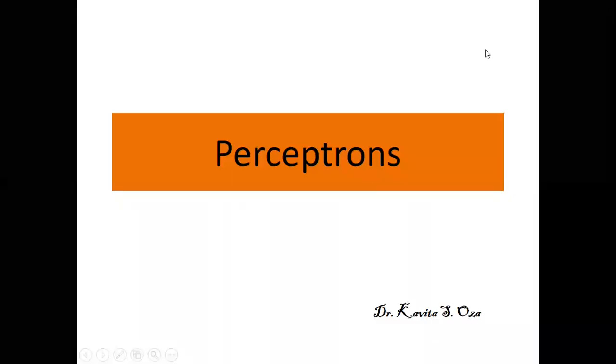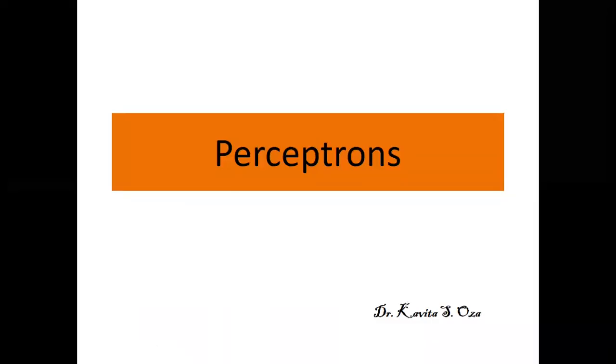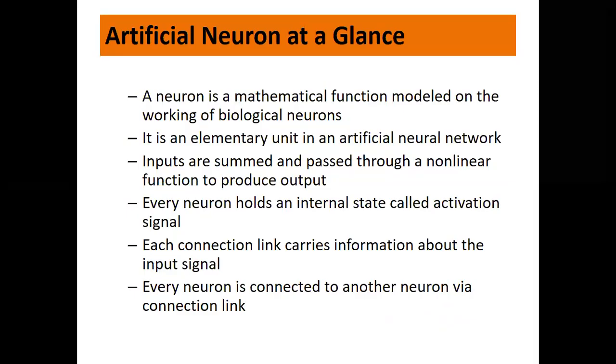Hello friends, welcome to the next session on neural networks. Today we'll talk about perceptrons, one of the simplest neural networks. It's a single layer binary classifying neural network. So let's have a glance at neural networks first.